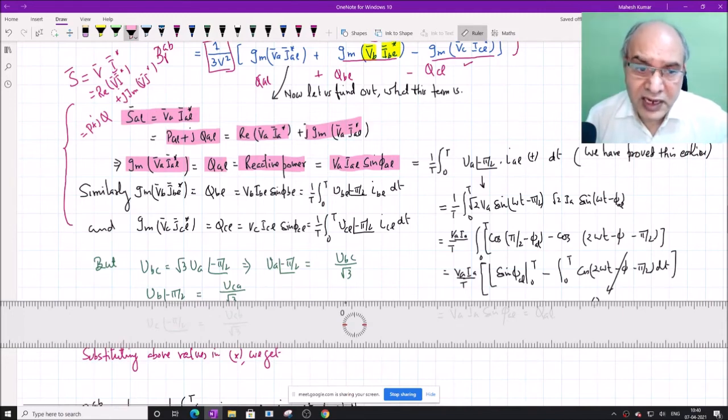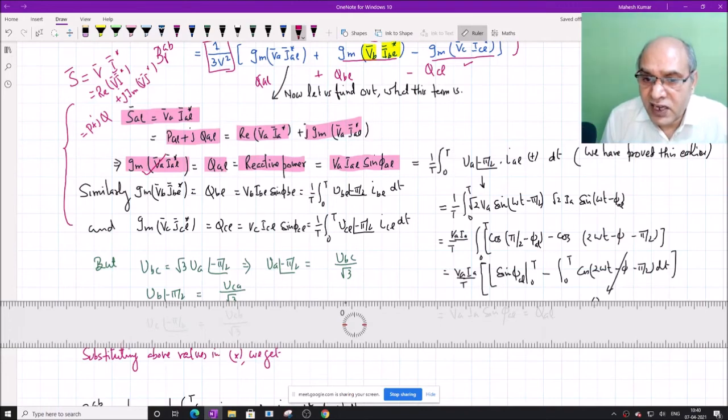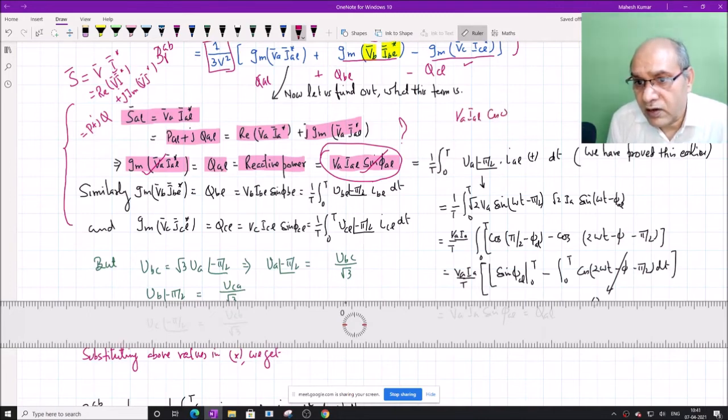Now finally we are led to the condition that the imaginary of V A into I A L conjugate is equal to V A L into I L sin phi A L. So how to express this in terms of the real time domain quantity? This is the only question now. Well, you know how to express V A I A L cos phi A L. What is that?